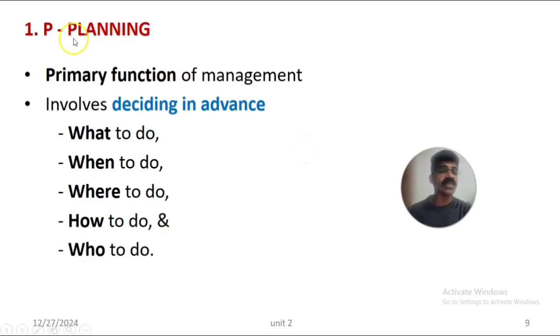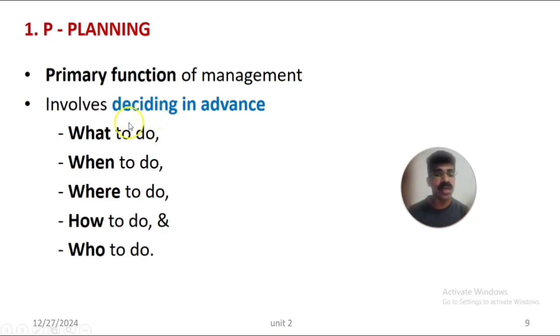The first function is P, which stands for planning. Planning is the primary, first function of management. As you know, POSDCORB starts with the P, that is planning. It is a primary and preliminary function of management. It involves deciding or determining in advance, before organizing an institution or organization.